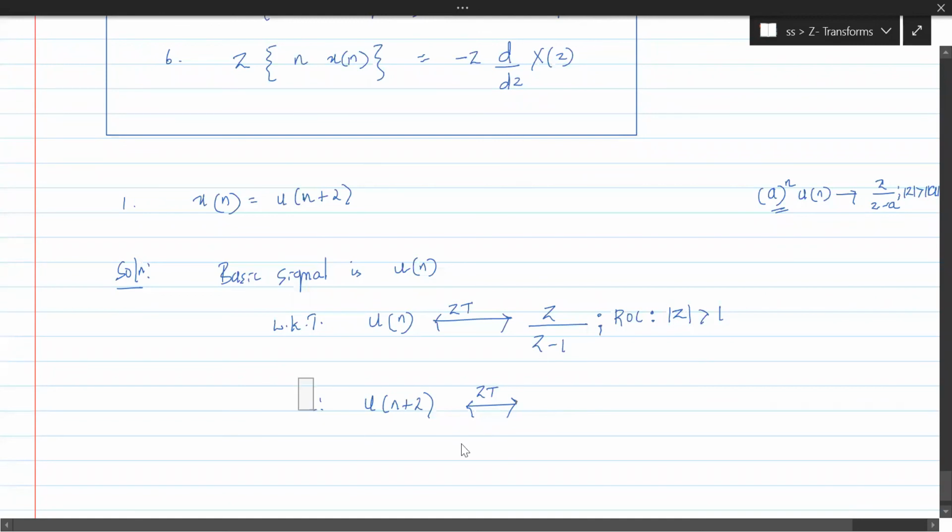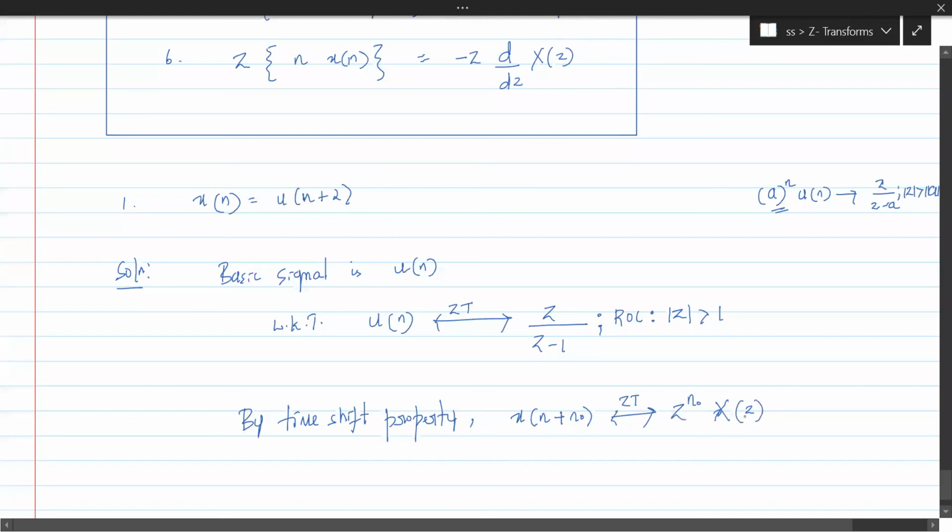By time shift property, we know that if you have x of n minus or plus n naught, its Z transform is given by z to the power plus n naught into x of z.